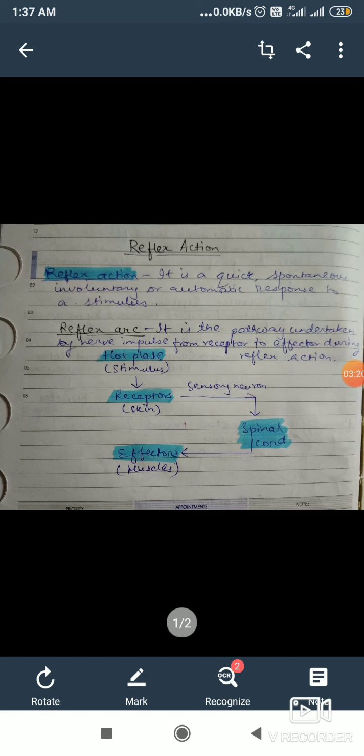So it is an emergency situation. Here we have to make a very quick response, so we don't have so much time to think about it, so it takes place simultaneously, and here the brain is not actually involved. Here only the spinal cord is involved for the transmission of impulse, and the information only goes to the brain.